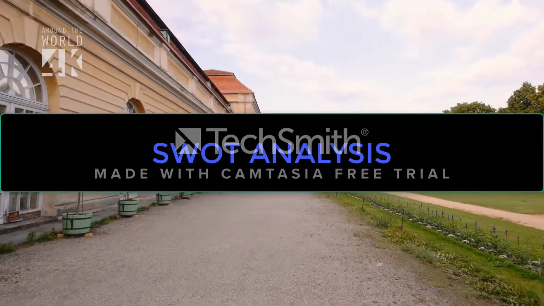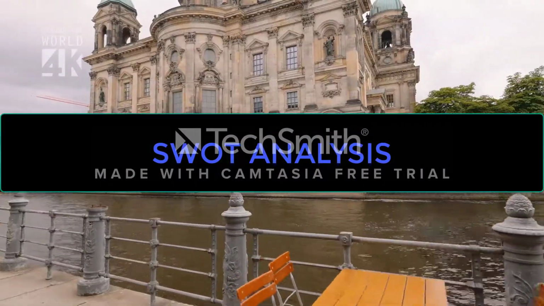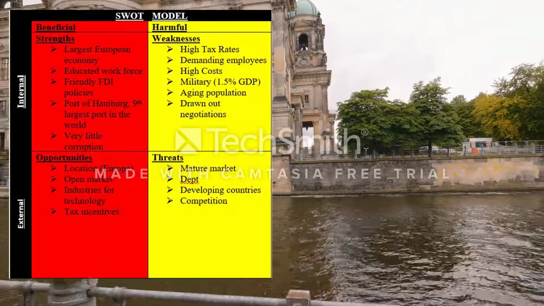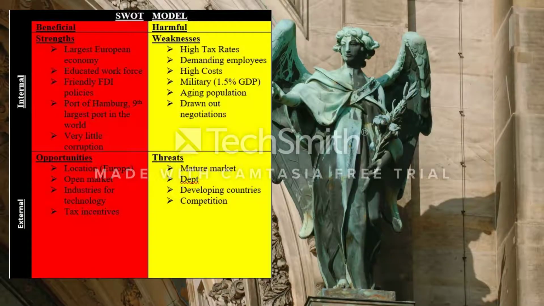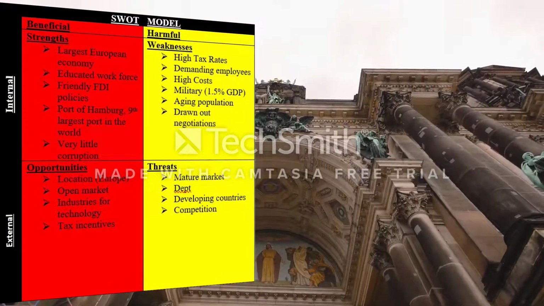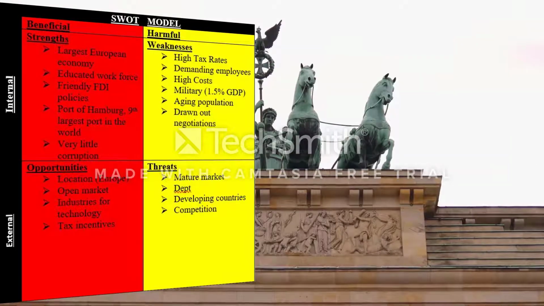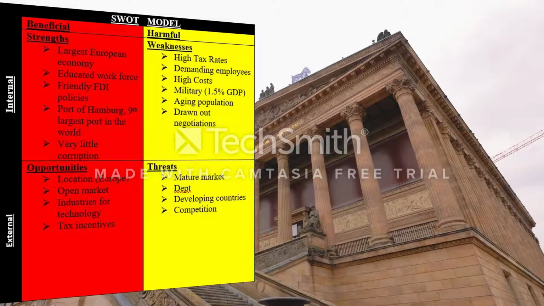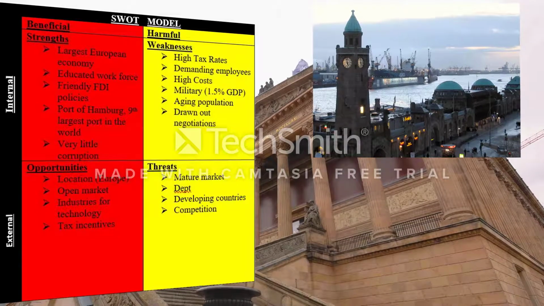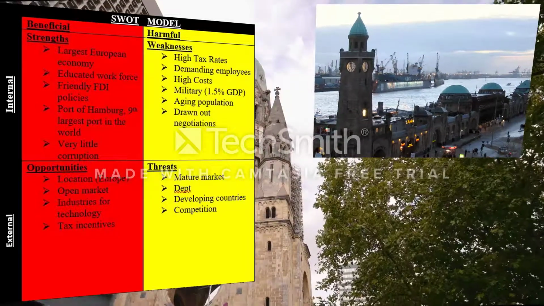Now moving on to the SWOT analysis model, where we talk about strengths, weaknesses, opportunities, and threats. Germany has a lot of strengths, as they are the largest European economy, they have an educated workforce, friendly FDI policies, and they have the port of Hamburg, which is the 9th largest port in the world, which makes it extremely well suited for exporting their goods.